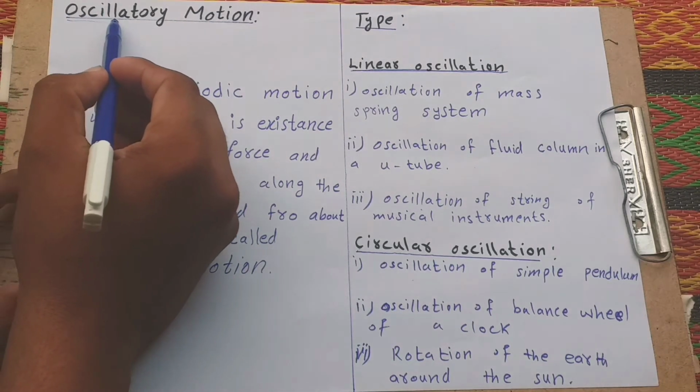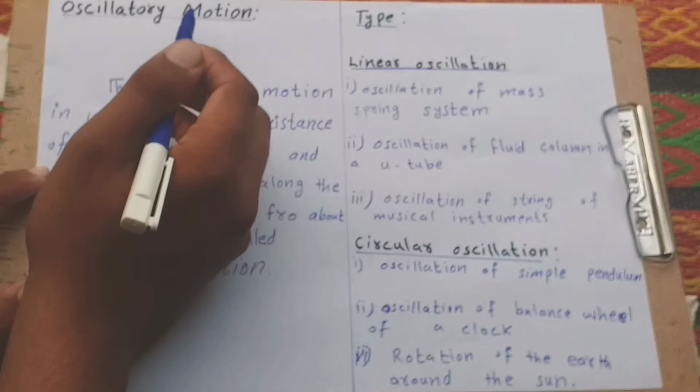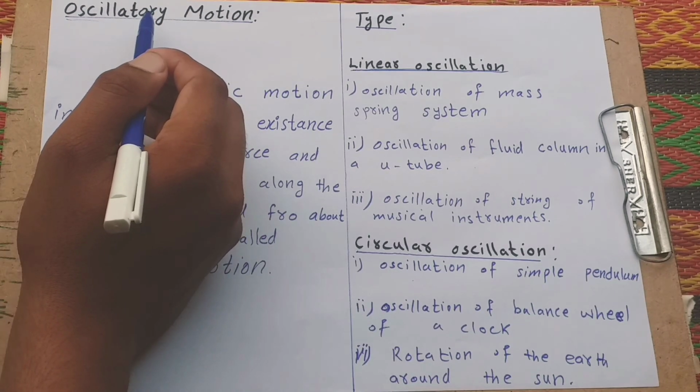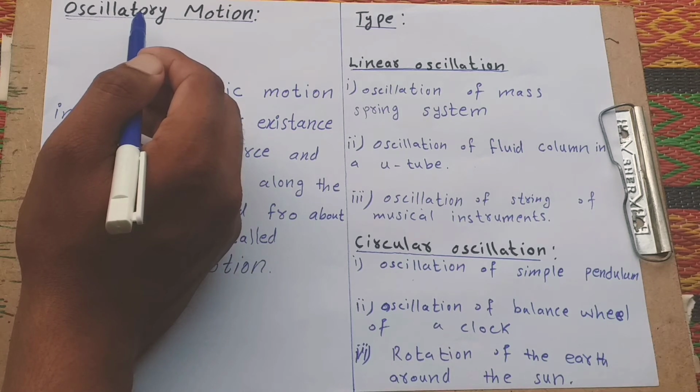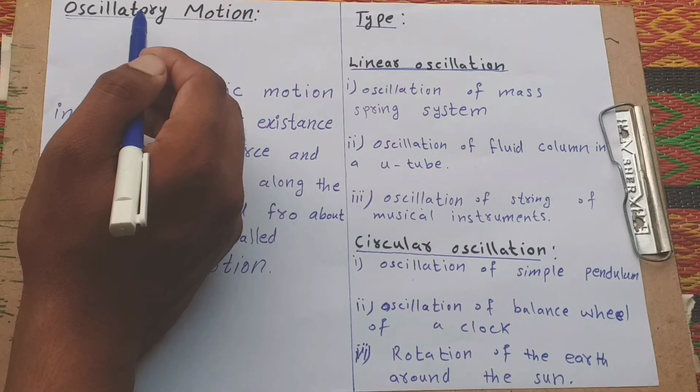Today our topic is oscillatory motion. First, let us see who discovered or observed oscillatory motions. For example, two pendulum clocks of identical frequency mounted on a common wall will tend to synchronize. Synchronize means to cause to occur at the same rate.